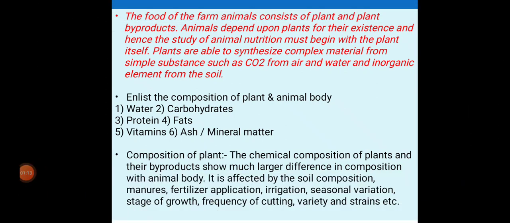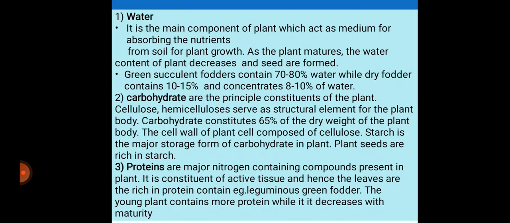The chemical composition of the plants and their byproducts shows much larger difference from the composition of the animal body. It is affected by the soil composition, manures, fertilizer application, irrigation, seasonal variation, stage of growth, frequency of cutting, variety and strength.